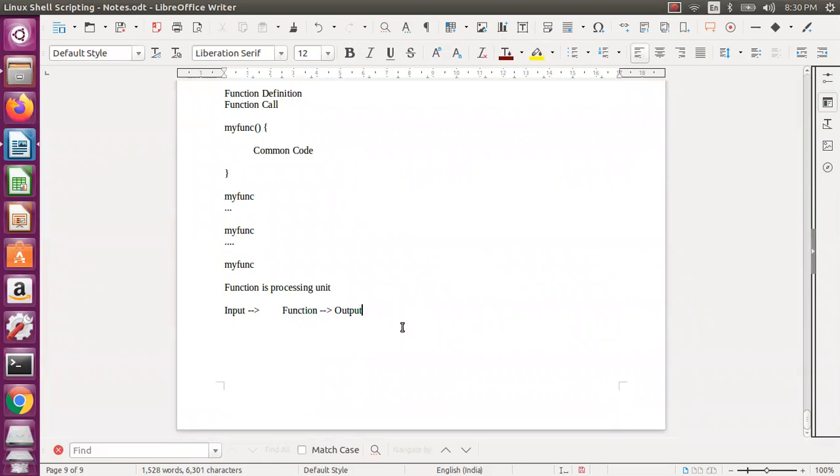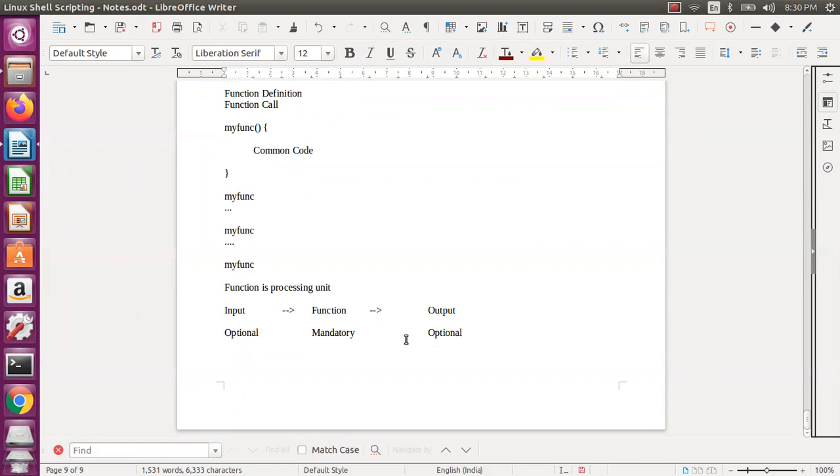Someone will ask, is input and output mandatory? And the answer is no, they are optional actually. Optional means if needed you will pass, if not needed you will not pass. But the function definition is mandatory, because without any function definition you are not going to use it, it will not be usable. So input is optional, output is optional, function is mandatory, of course. So what do you mean by optional actually?